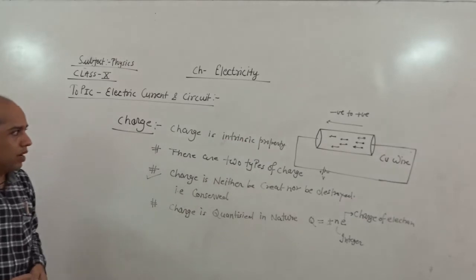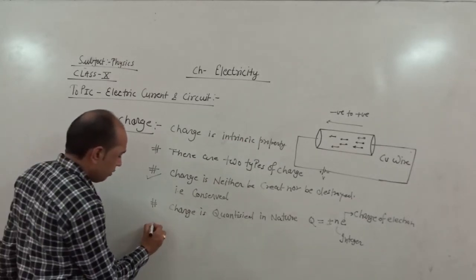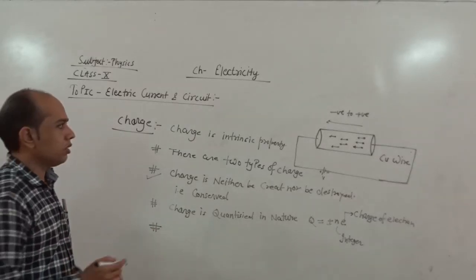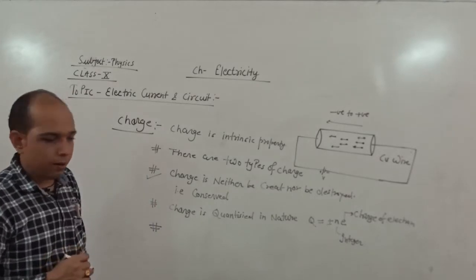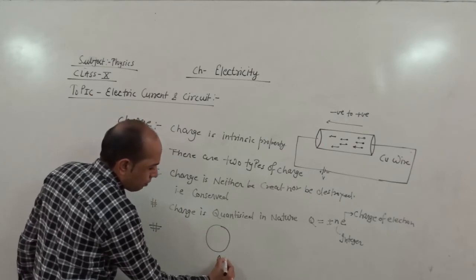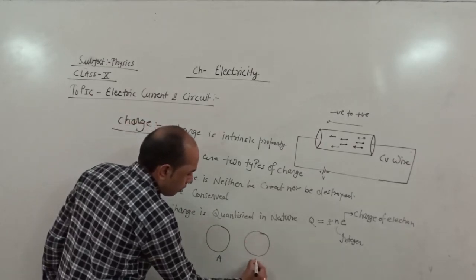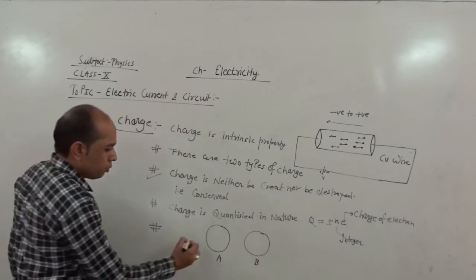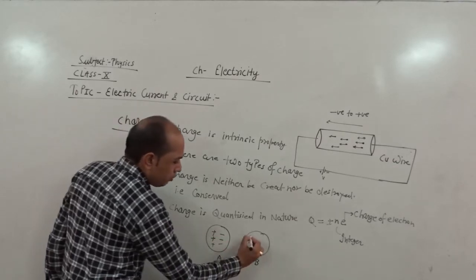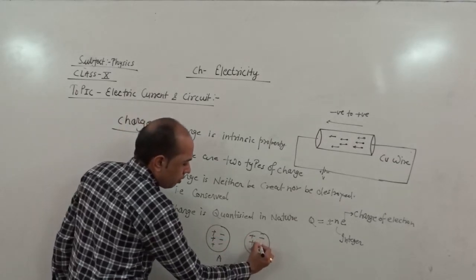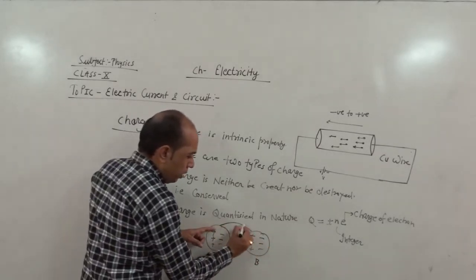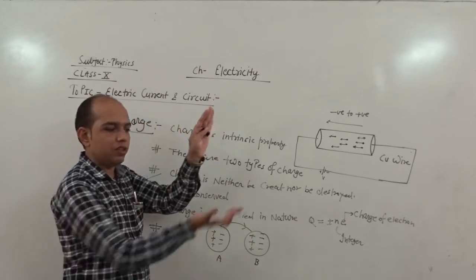From the second property, charge can neither be created nor destroyed, and it is an intrinsic property. That means we may conclude that charge is transferred from one object to another, because no one can see the charge by naked eye. Suppose we take two objects, A and B. Both have 3 positive and 3 negative charges.